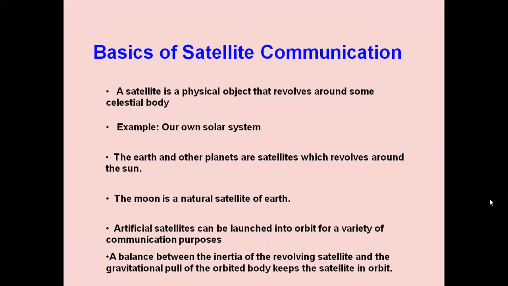A balance between the inertia of the revolving satellite and the gravitational pull of the orbited body keeps the satellite in the orbit. So the satellite is revolving in that particular orbit, with respect to the ground, around the Earth.